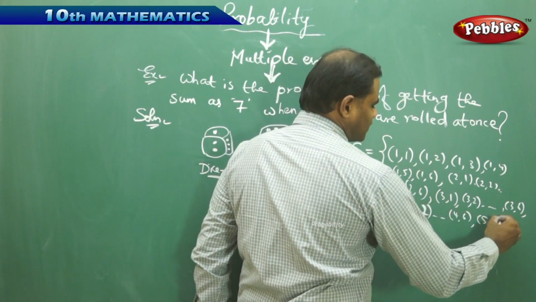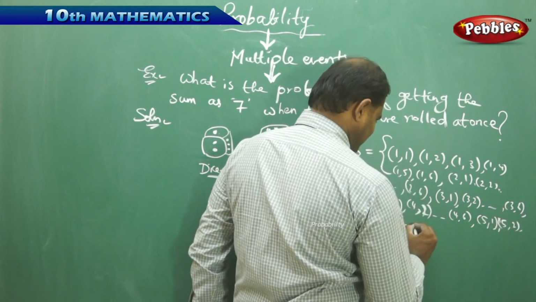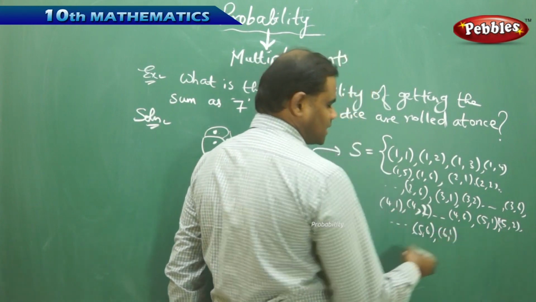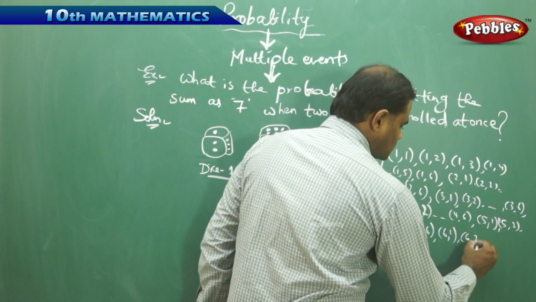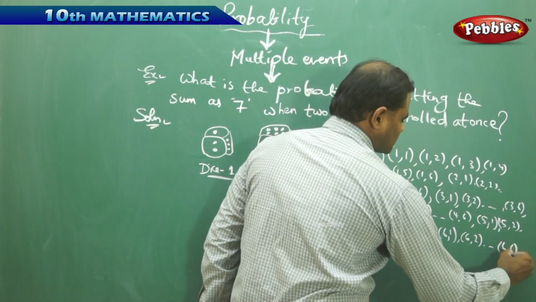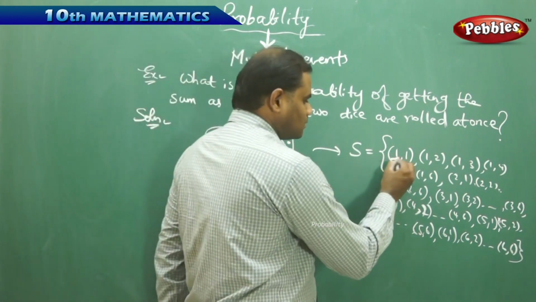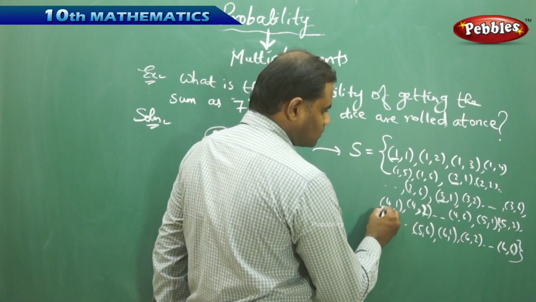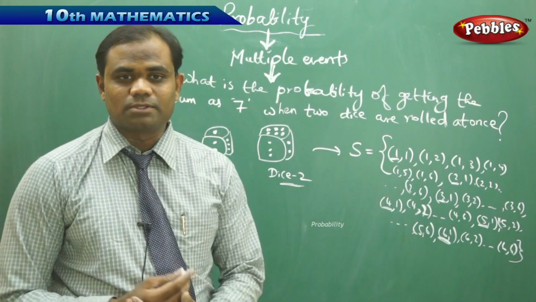And each 5 has 5 6, and each of 6 on the first dice has 6 possibilities, 6 2 till 6 6. Therefore, this is my sample space for each of 1, each of 2, each of 3, each of 4, each of 5, and each of 6 has 6 different possibilities.